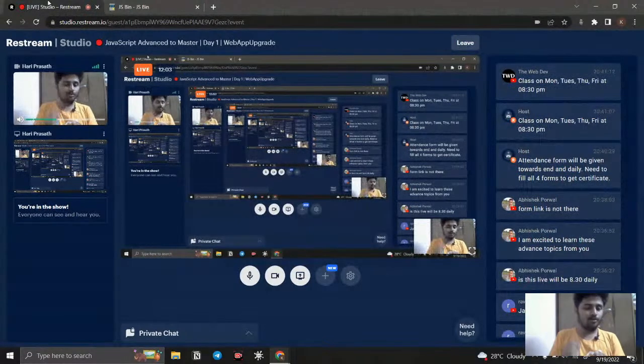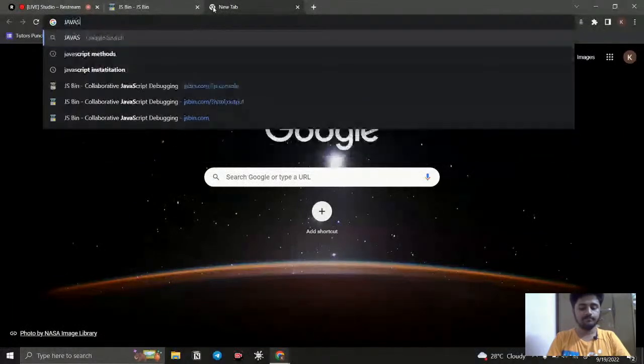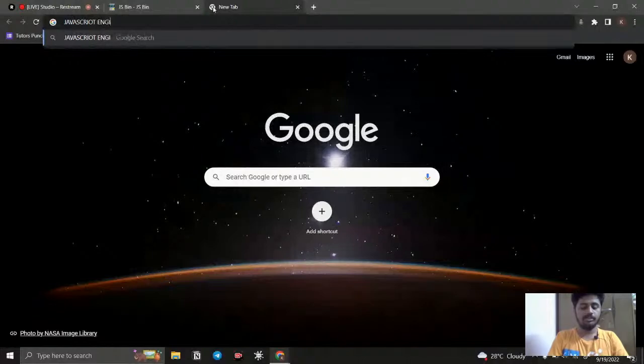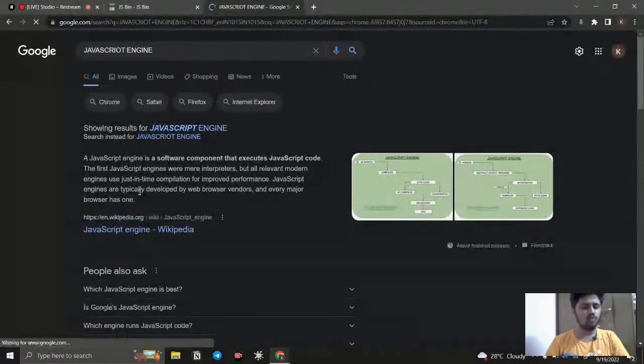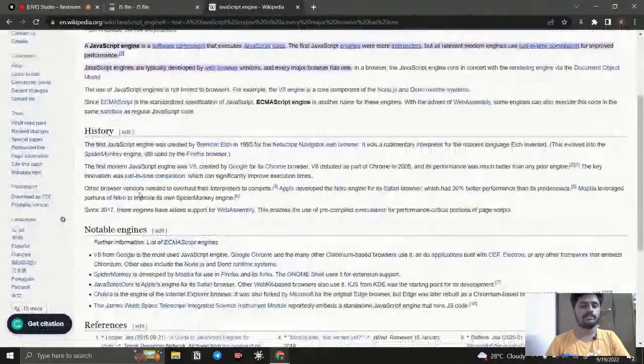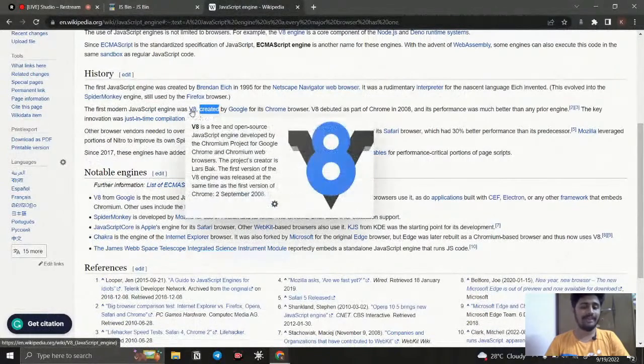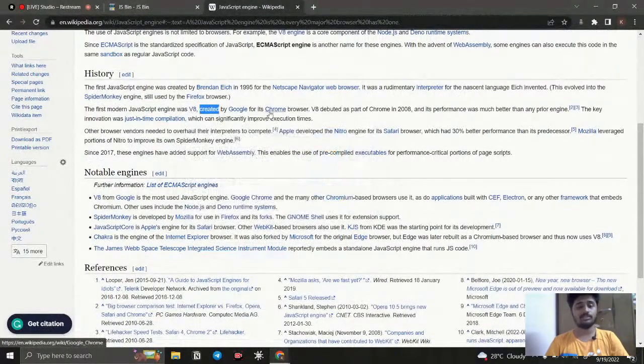But here, every browser has a different engine. How can we check this? We can search for JavaScript engine. You can notice that we have so many engines. You have Wikipedia here. If I type JavaScript engine, you can see that for the Chrome browser we have V8. The first modern JavaScript engine was V8, created by Google. So if you are using the Chrome browser, the engine we have is V8, which is one of the fastest engines for JavaScript.